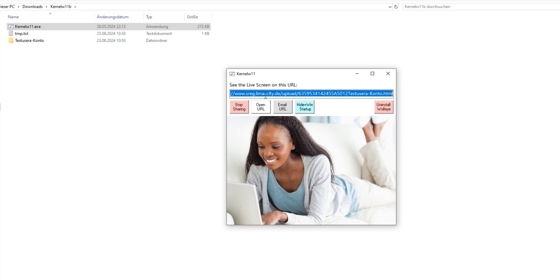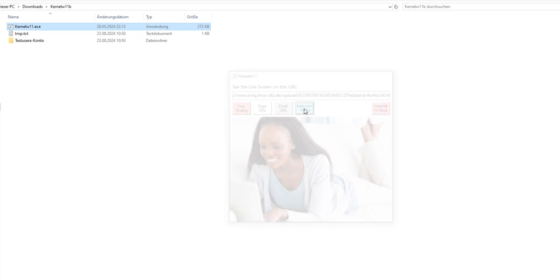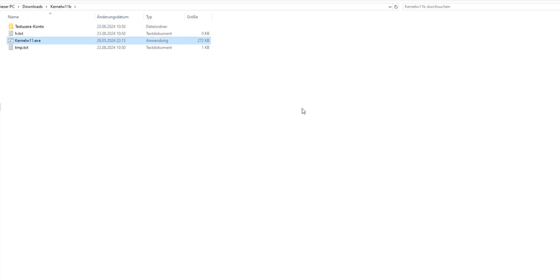Also, because the link is very long and encrypted, you have this gray button that says email URL. You hit the button, enter your email, and this encrypted link will be sent to your email address so that you can just click on it and see the live computer screen remotely. And finally, you have this blue button that says hide and win startup. The minute you hit it, it hides. It goes into stealth mode. The software runs in the background, the user notices nothing of the surveillance, and it will also run in the background whenever Windows is started.